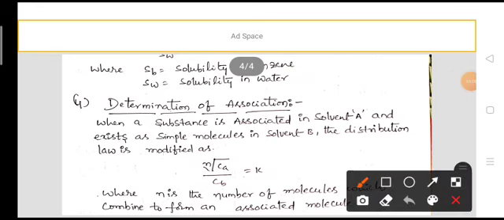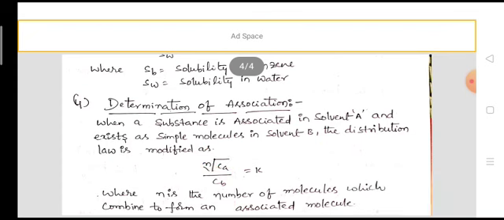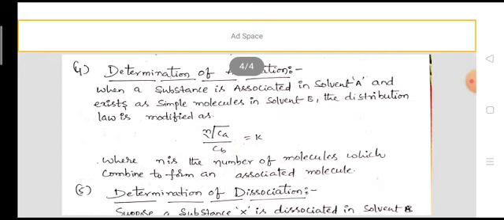When a substance is associated in solvent A and exists as simple molecules in solvent B, the distribution law is modified as nth root of Ca by Cb is equal to K, where n is the number of molecules which combine to form an associated molecule.